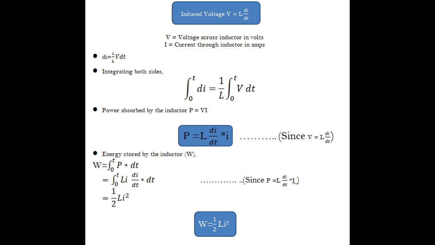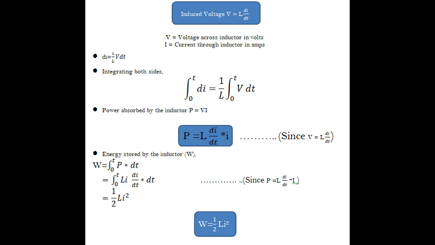Now let us see the power absorbed by the inductor and energy stored by the inductor. For that we need to have two components here, voltage and current. You already know that the induced voltage across the inductor V equal to L into di by dt, where V is the voltage across the inductor, I is the current through the inductor. If you reshuffle the equation, di equal to 1 by L into V into dt. Here we have integration from 0 to t.